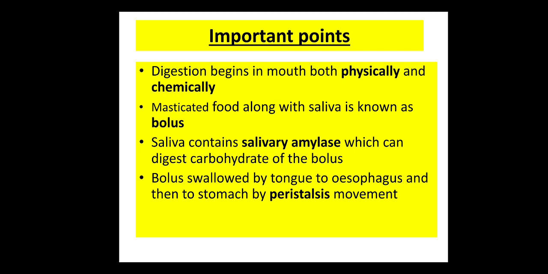Next, the bolus is swallowed by the tongue to the esophagus and then to the stomach by peristalsis movement. The process of partial digestion is over in the mouth. Now the bolus will be swallowed by the tongue and move to the food pipe, the esophagus, and from the esophagus to the stomach, because after the esophagus there is the stomach. We can't press the food from outside. There is a muscular movement, which is known as peristalsis movement.